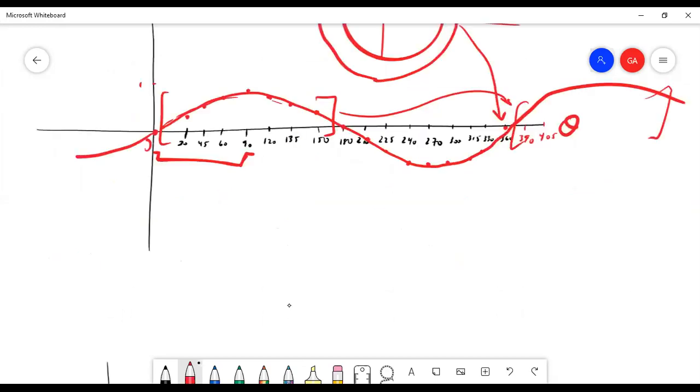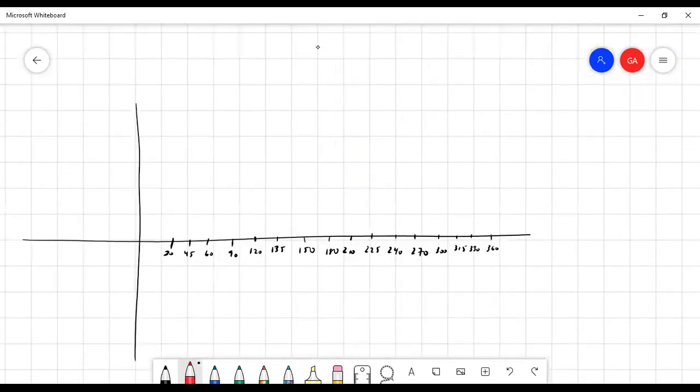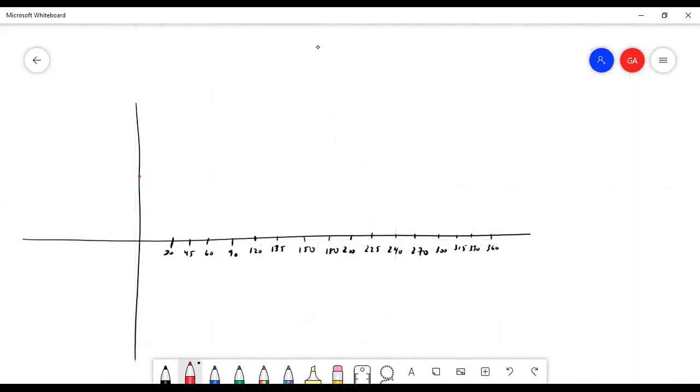Let's do the same thing for cosine. We found just in the beginning of the lecture today that cosine of 0 is 1, cosine of 30 is root 3 over 2, cosine of 45 is root 2 over 2, cosine of 60 is 1/2. This is not really to scale. More like that. Cosine of 90 is 0.